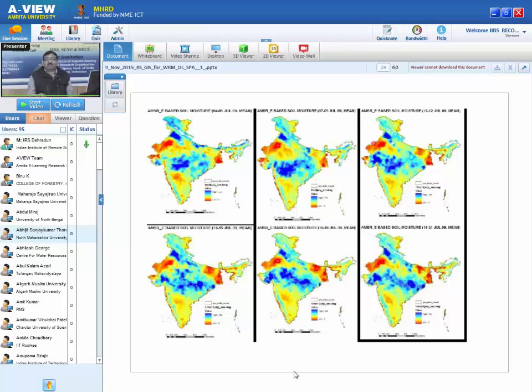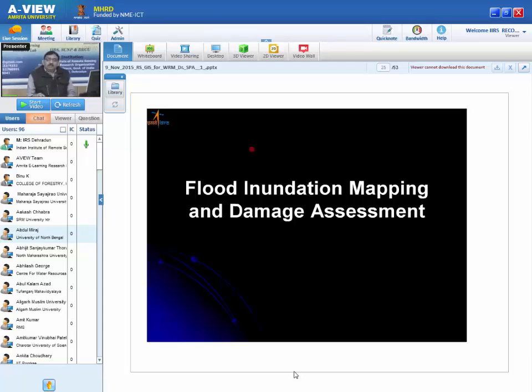You can see moisture deficit, moisture deficit, moisture deficit. It means in July, which is a very important month for sowing of the crop, there is a moisture deficit. So this will alarm us that yes, it is setting a drought condition. This is a 3-day product available on the website. You can download it and monitor the soil moisture status, which will decide the drought.